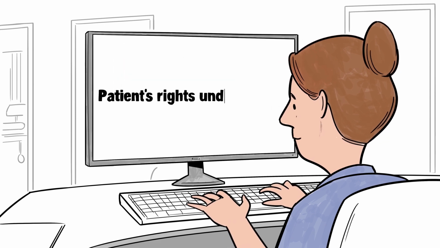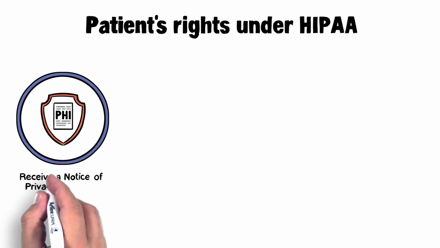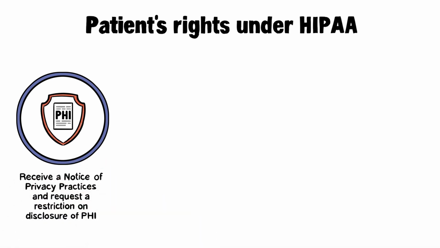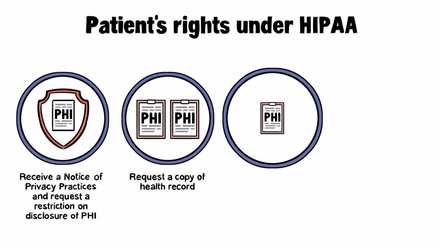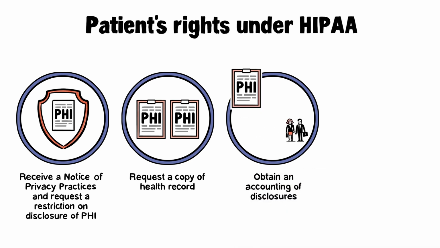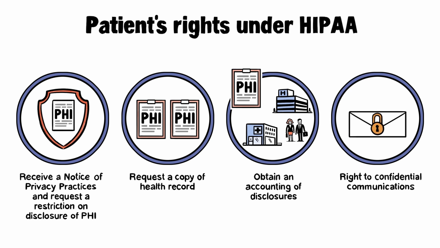Patients have several important rights under HIPAA. They have the right to receive a notice of privacy practices, as well as request a restriction on disclosure of PHI. They can request a copy of their health record and have the right to obtain an accounting of disclosures, which lists any individuals or entities who have accessed their medical records. Finally, they have a right to confidential communications, and this is where you come in.